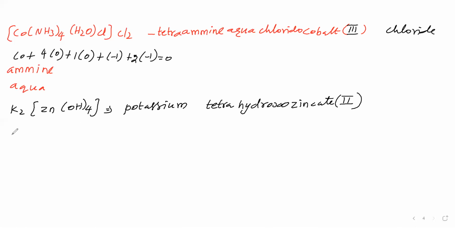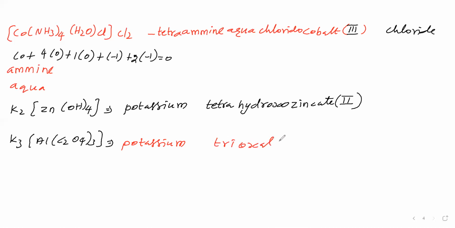Next we will take K3[Al(C2O4)3]. Outside, K is there, that we say potassium. Then the anionic complex is there. This 3 is present, therefore tri. C2O4 is oxalato, so trioxalato. Then Al is aluminate because it is an anionic complex. The aluminum oxidation number is +3.